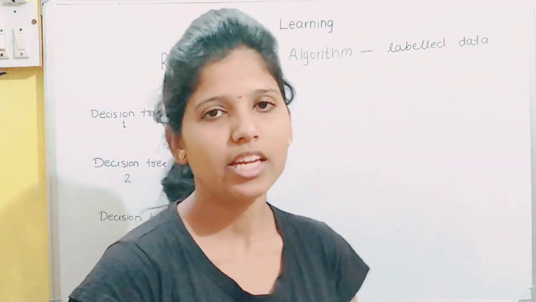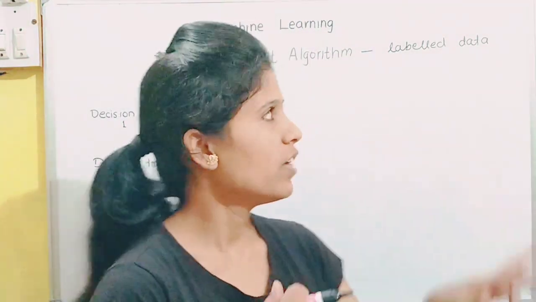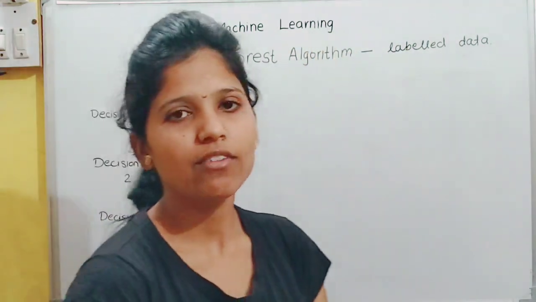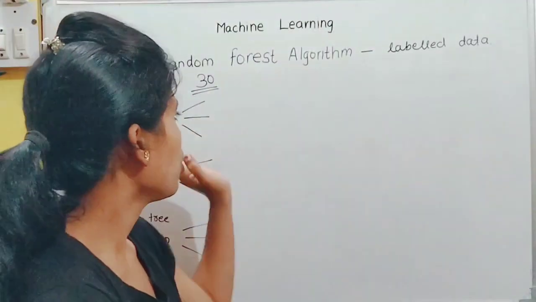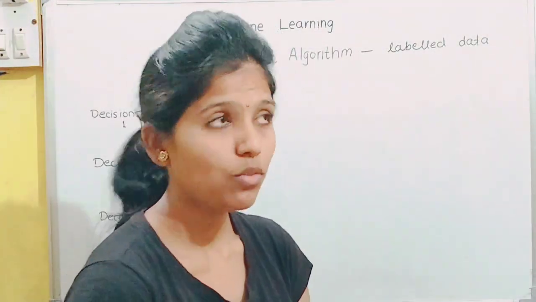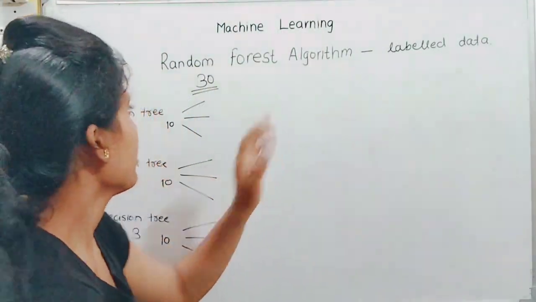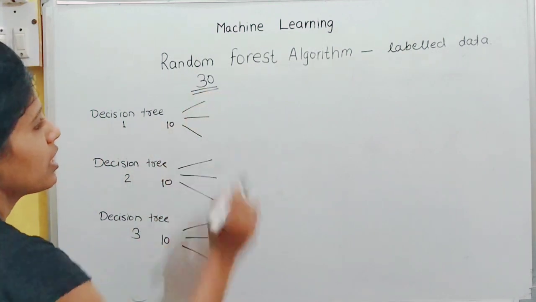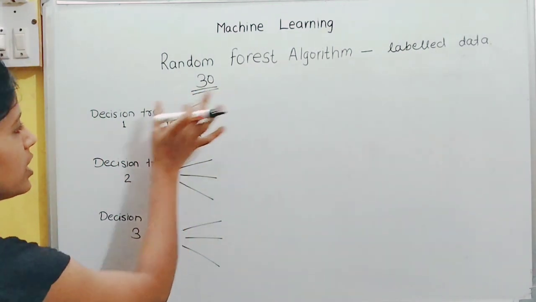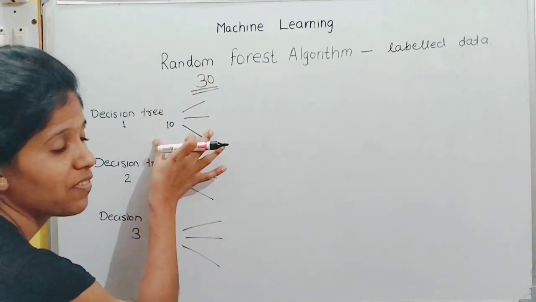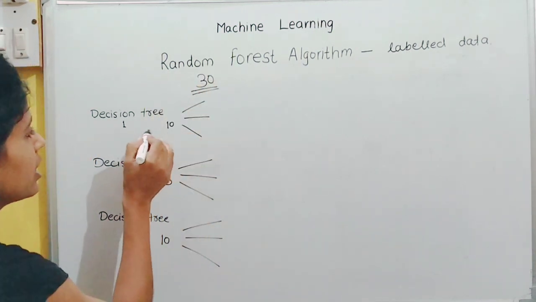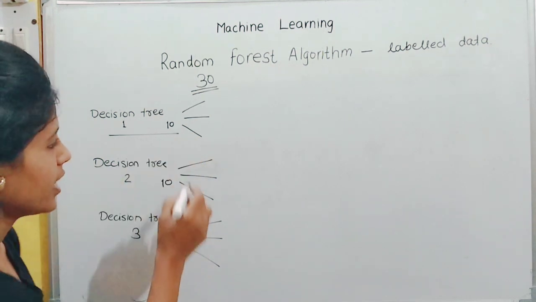Let us consider an example. Here we are given a data set of fruits with the shape, taste and color of the fruits. From that we have to predict which fruit it is. The data set contains 30 samples, and we classify these 30 samples into 3 decision trees, each decision tree containing 10 samples.